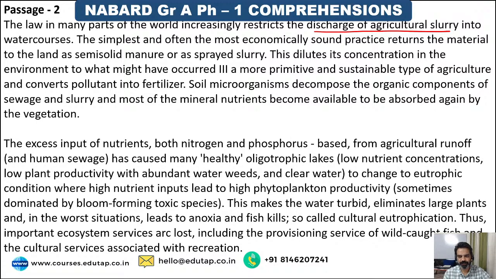So he says the best practice is to return the agricultural slurry as semi-solid manure or as sprayed slurry onto the land. This dilutes its concentration in the environment to what might have occurred in a more primitive and sustainable type of agriculture, and converts pollutant into fertilizer. All right, so this is the phrase he was talking about.